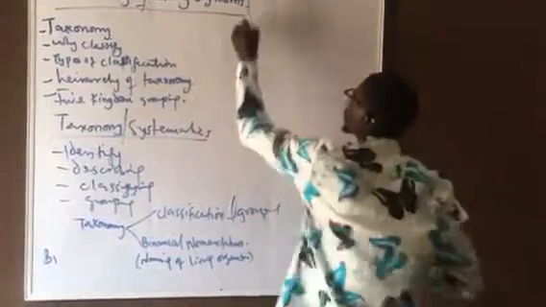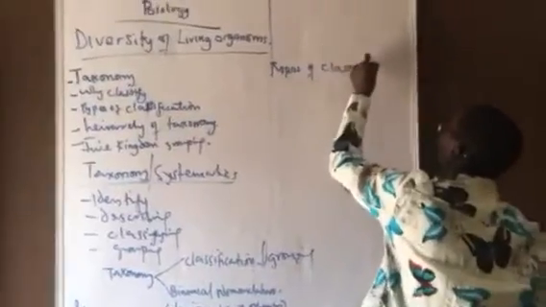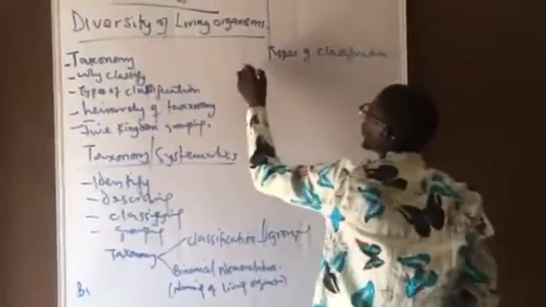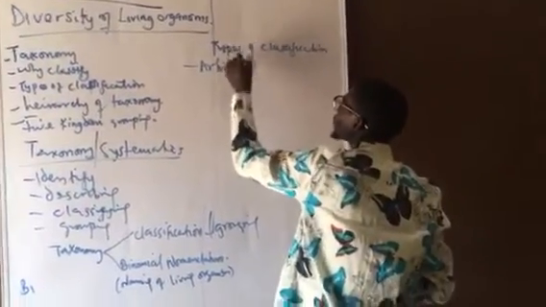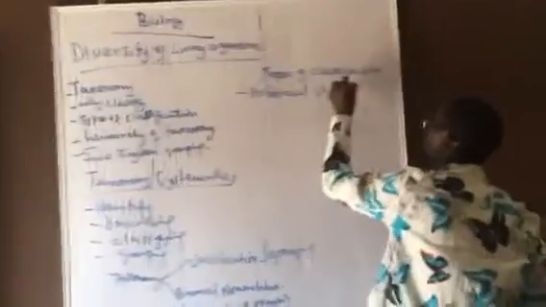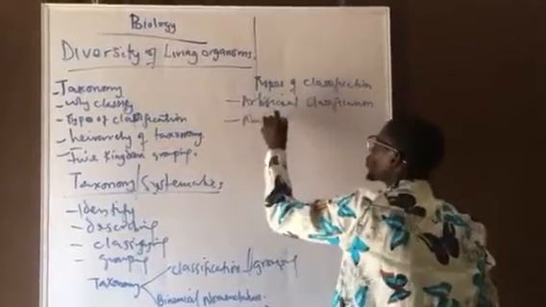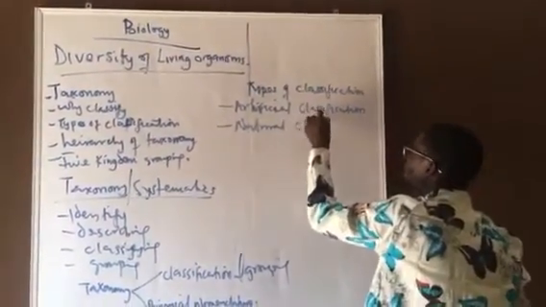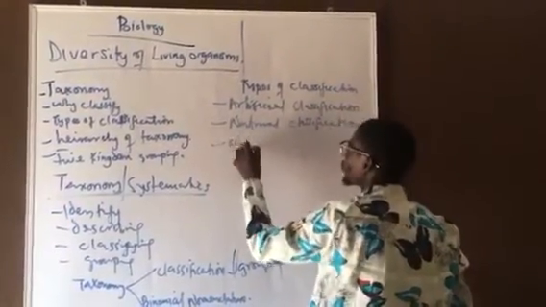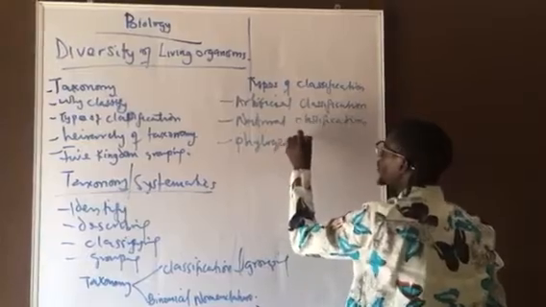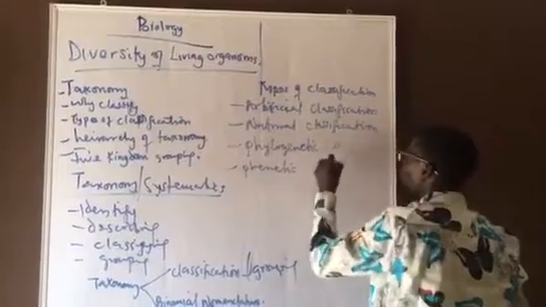Then, as types of classification, we have artificial classification, natural classification, and phylogenetic classification. We also have phenetic classification, based on the morphological characteristics.